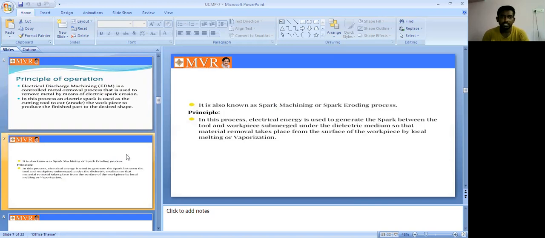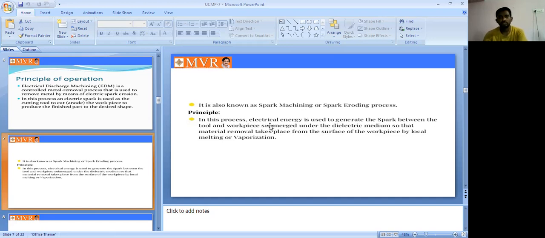Next, it is also known as the spark machining or spark eroding process. Why? Because based on the spark, we are removing the metal from the workpiece. That's why we can call it a spark machining process, or EDM, and also a spark eroding process.